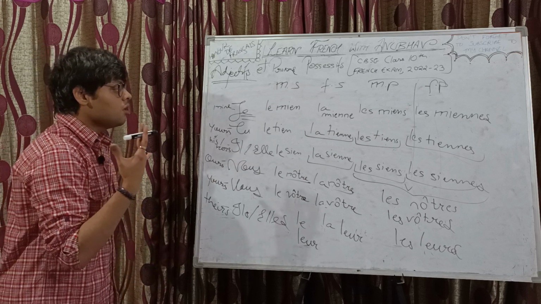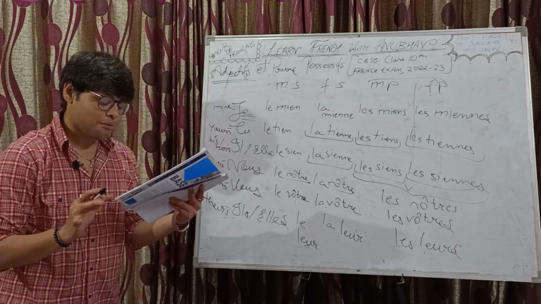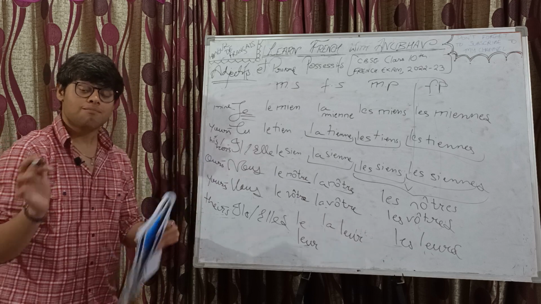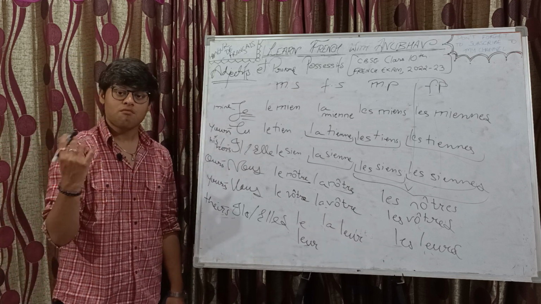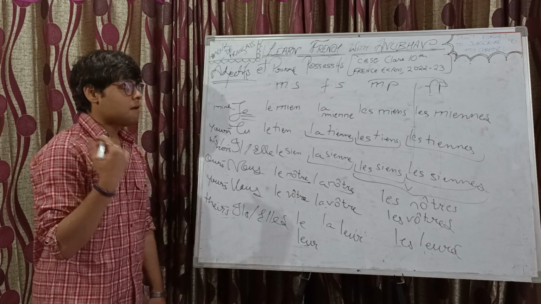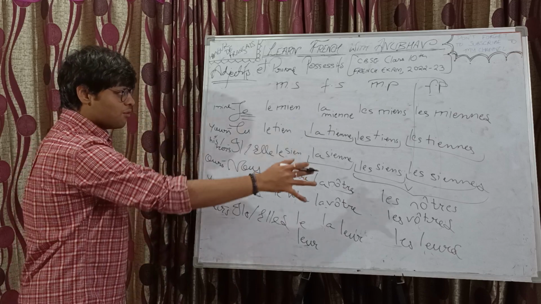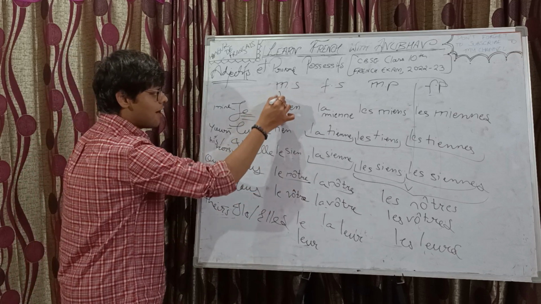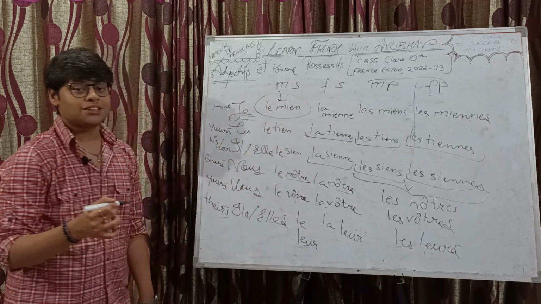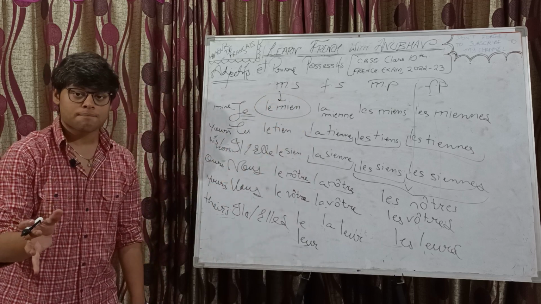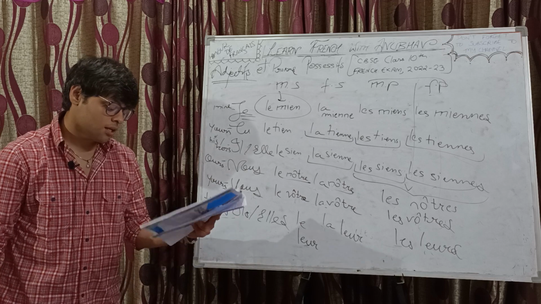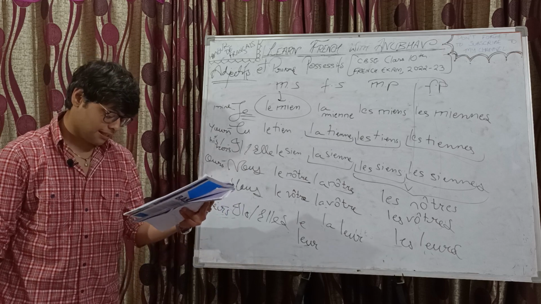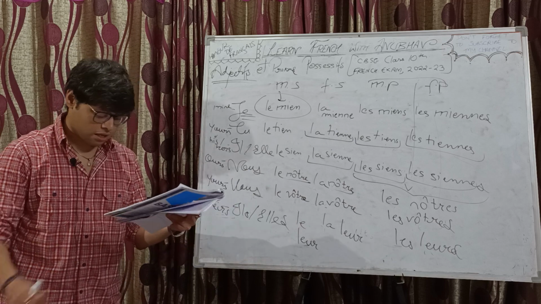Now, ton crayon is masculine singular. I am asking for one pencil. Masculine singular, and we have these four options. For masculine singular, we have this. So the answer would be j'ai perdu le mien. Okay, so yes, that's how it's done.